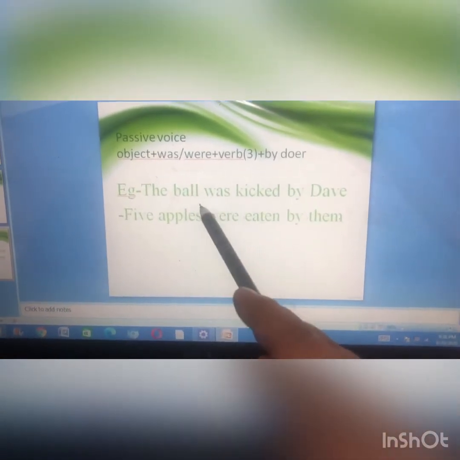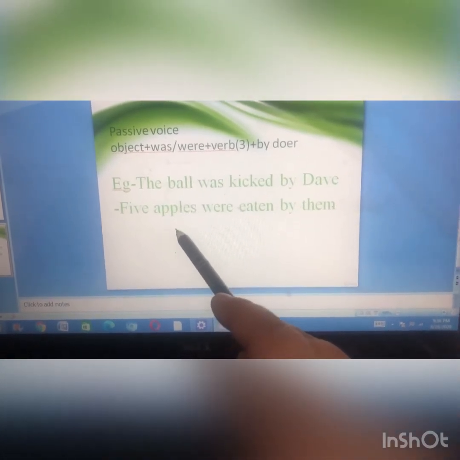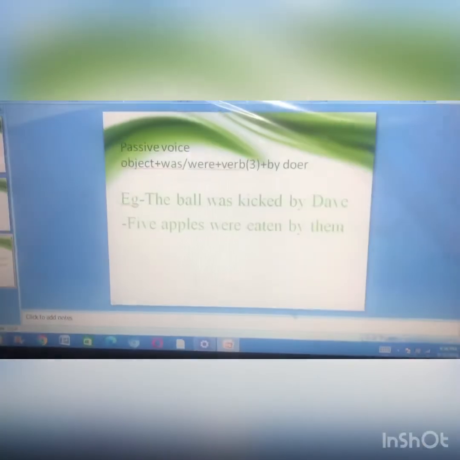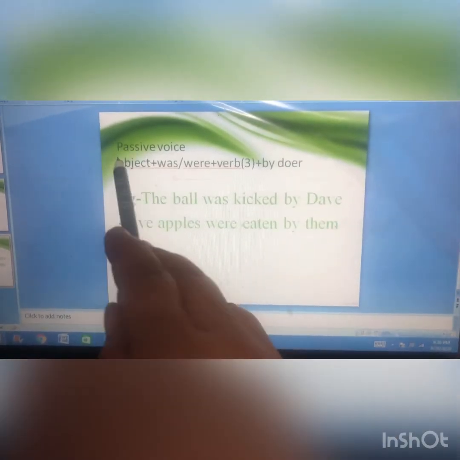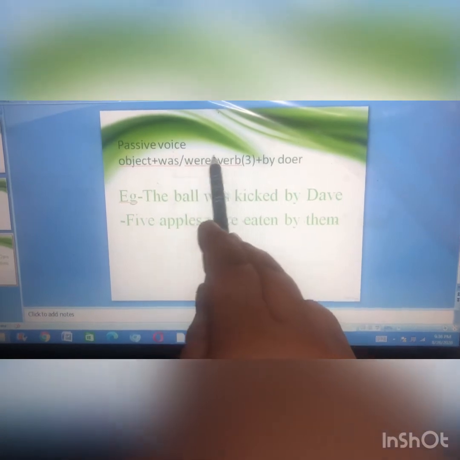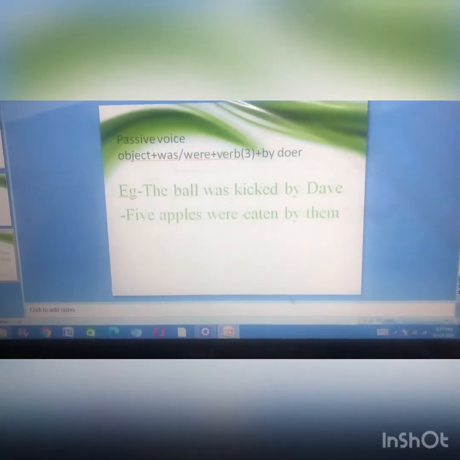Another example that we did in active voice was, they ate 5 apples. When we translate the same sentence into the passive voice, the format will be object plus either was or were, plus third form of verb, plus by and the name of the doer.